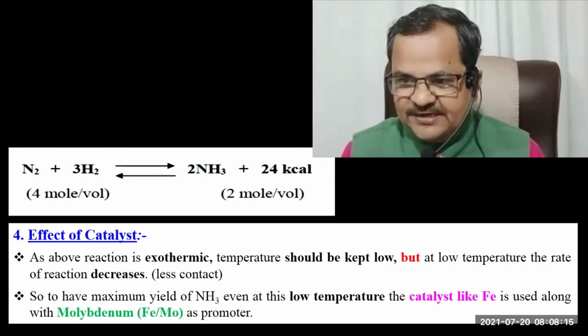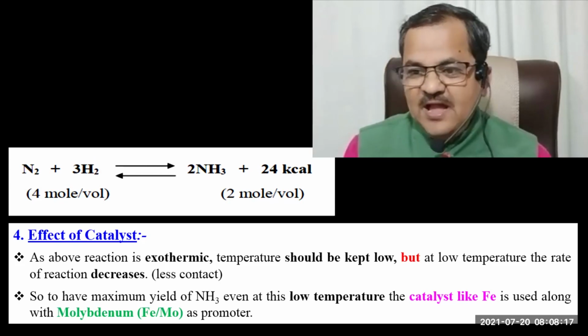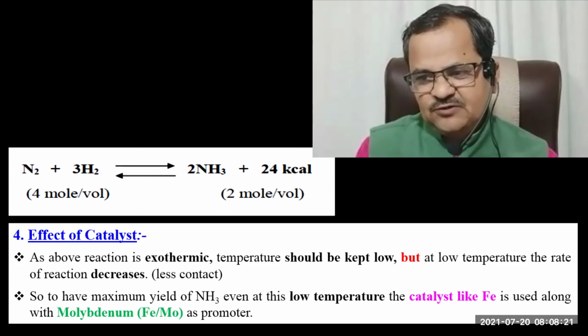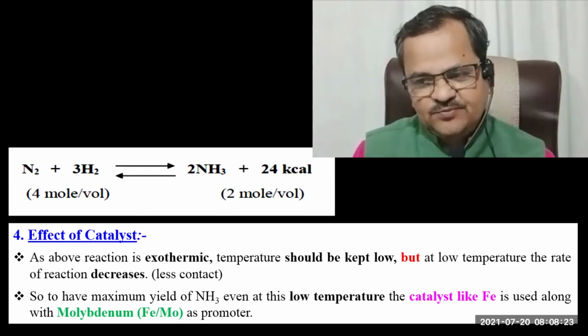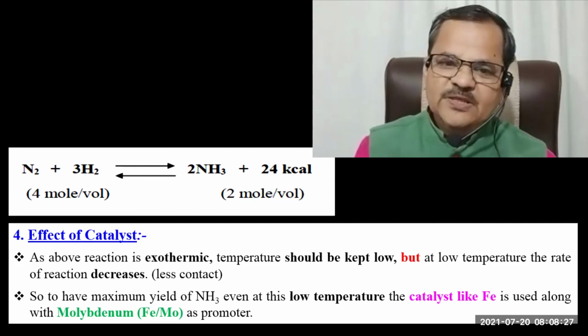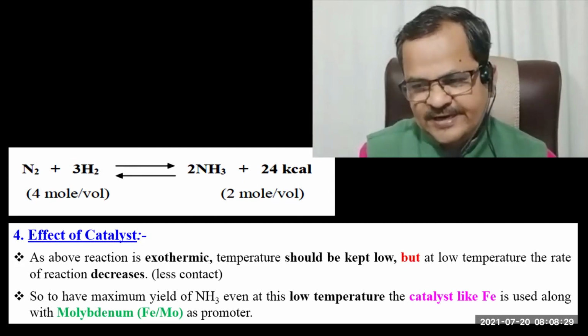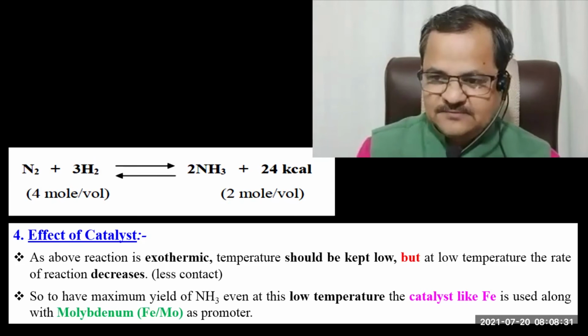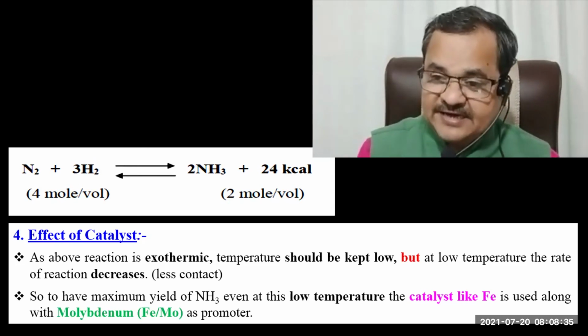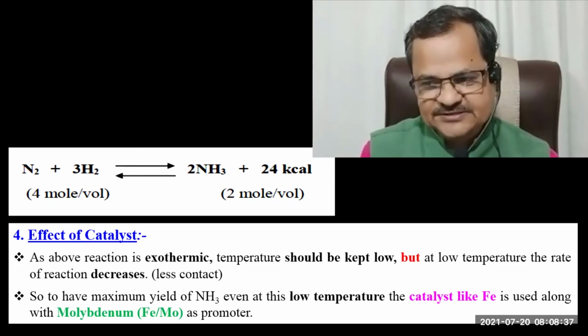They should be activated. Hence, at this minimum temperature, if you increase the temperature, what will happen? According to Le Chatelier's principle, whatever NH3 molecules are formed will get decomposed back to N2 and H2. That's why you have to carry this reaction at a minimum temperature.